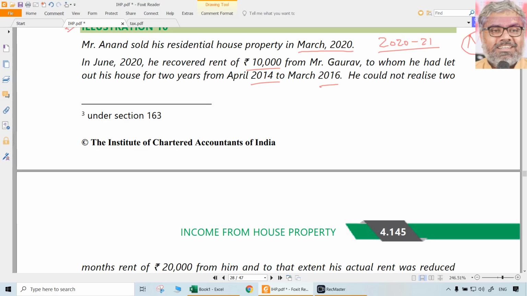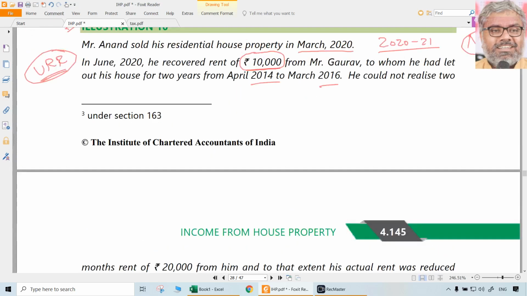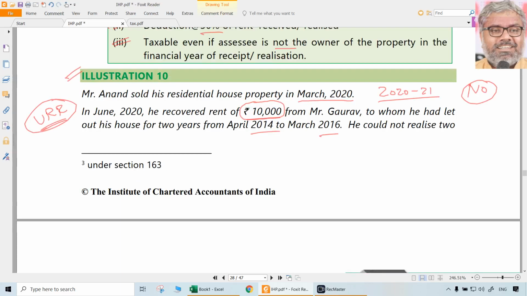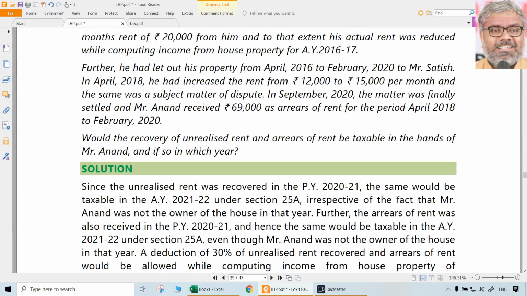Now what happened? Though he is supposed to get 20,000, Gaurav is still not paying the full amount. No problem, whatever it is, we don't care. Now how much is Anand receiving, our SSC? 10,000 is receiving. So it is what? Unrealized rent earlier, now being realized. How much? Not 20,000. Only 10,000 is being received. Due was 20,000. But now this Gaurav came back and gave 10,000 rupees to Anand. It is taxable, as simple as that. So 10,000 rupees is taxable under 25A.